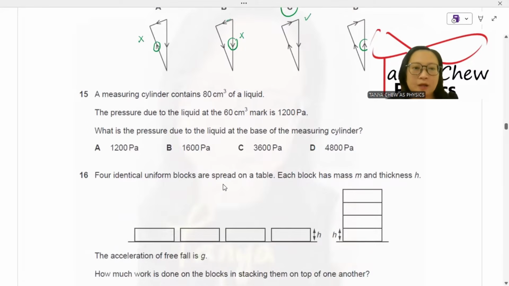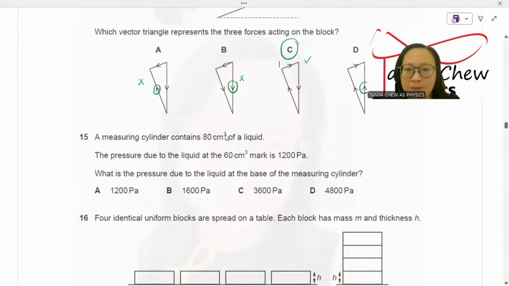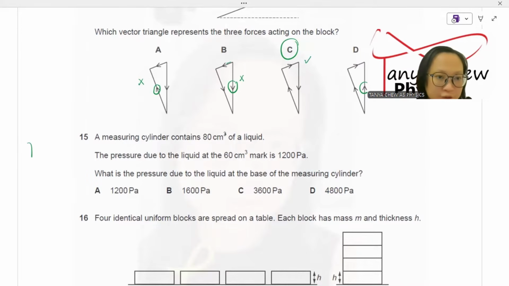Now, number 15, a measuring cylinder contains 80 cm cube of a liquid. The pressure due to the liquid at the 60 cm cube mark is 1,200 Pascal. What is the pressure due to the liquid at the base of the measuring cylinder? I will draw the measuring cylinder right here.